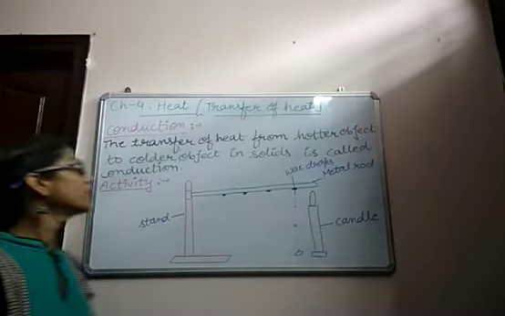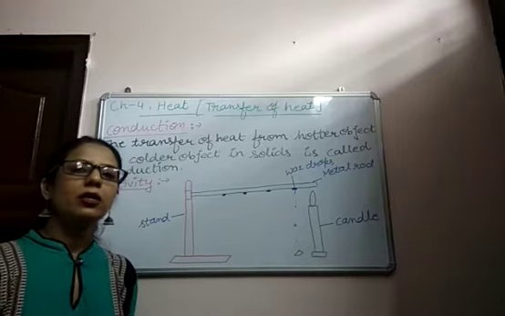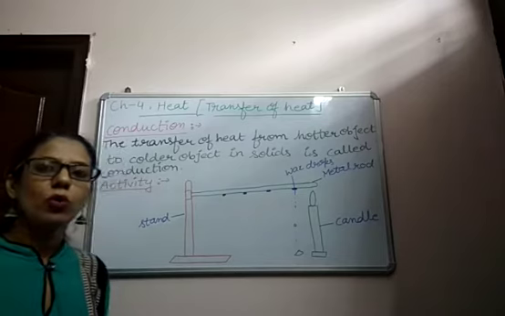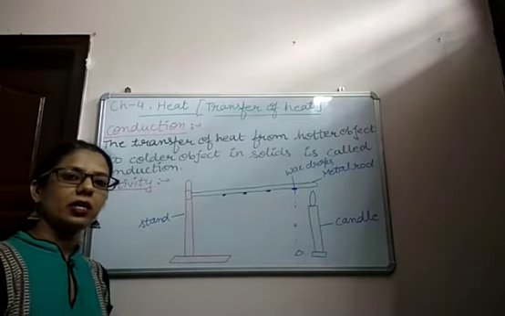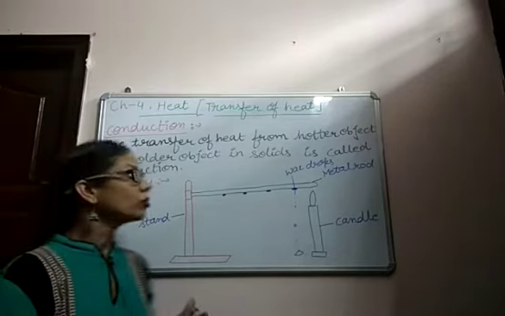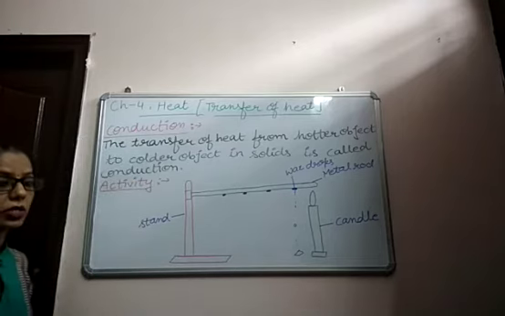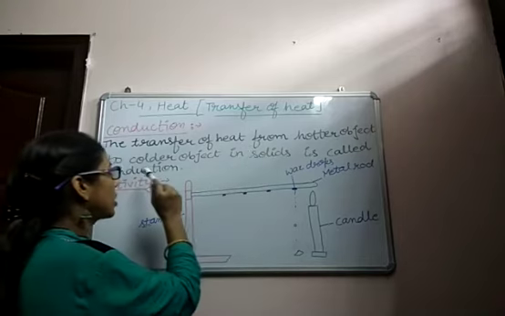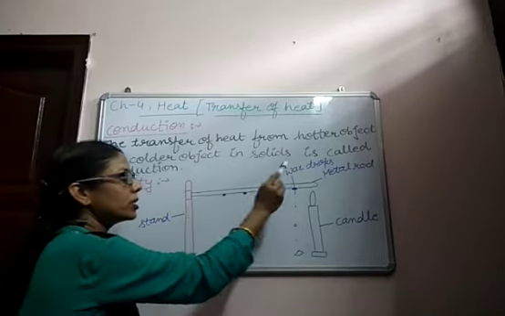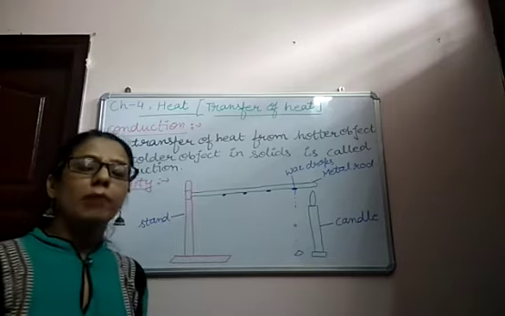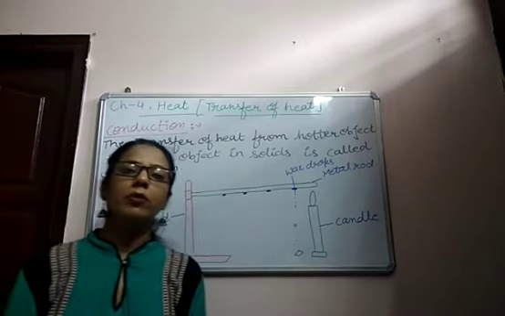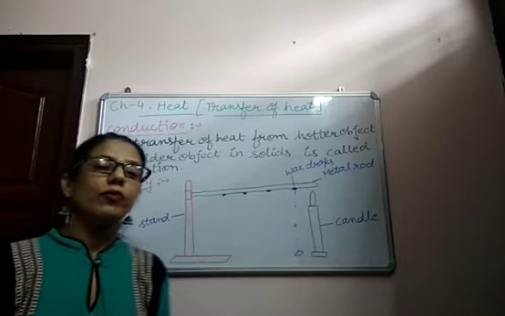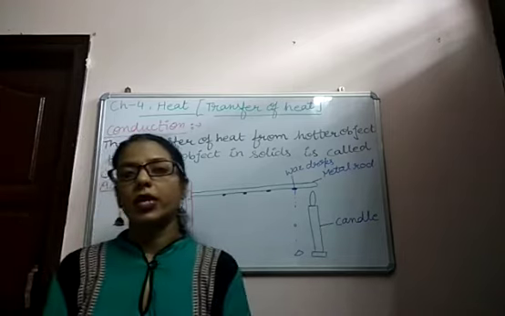Now our next topic is conduction. As we said, heat can be transferred by different ways, and these are conduction, convection, and radiation. The first method is conduction. Conduction means the transfer of heat from a hotter object to a colder object in solids. It means that by the conduction method, heat can be transferred from hotter end to colder end in solids.